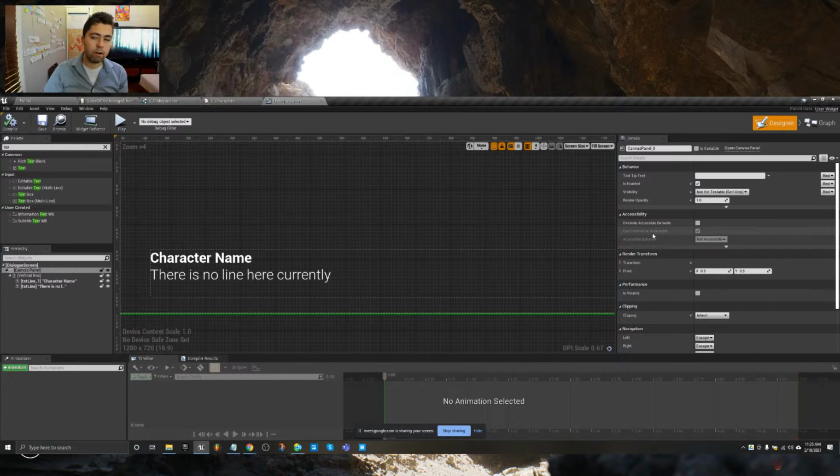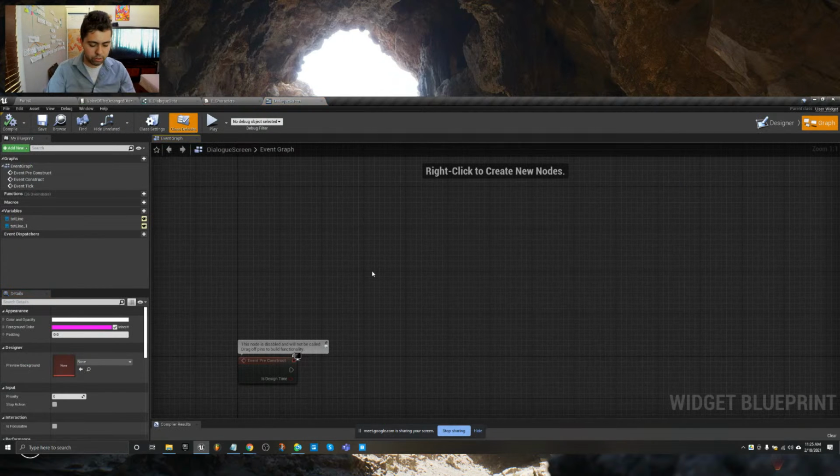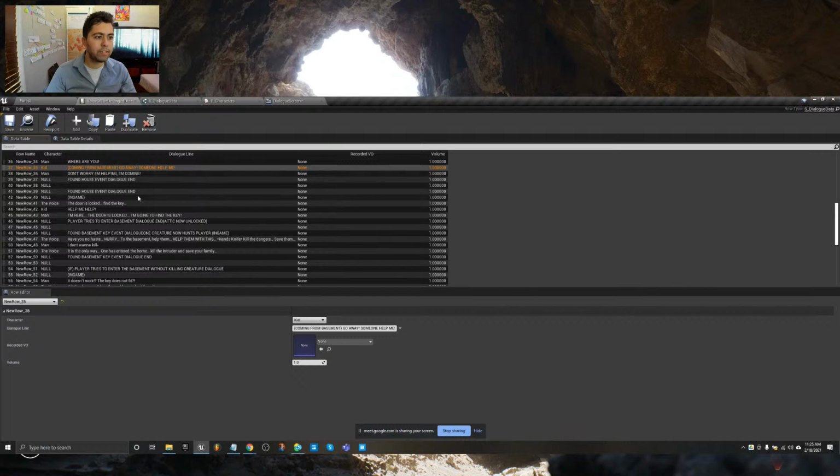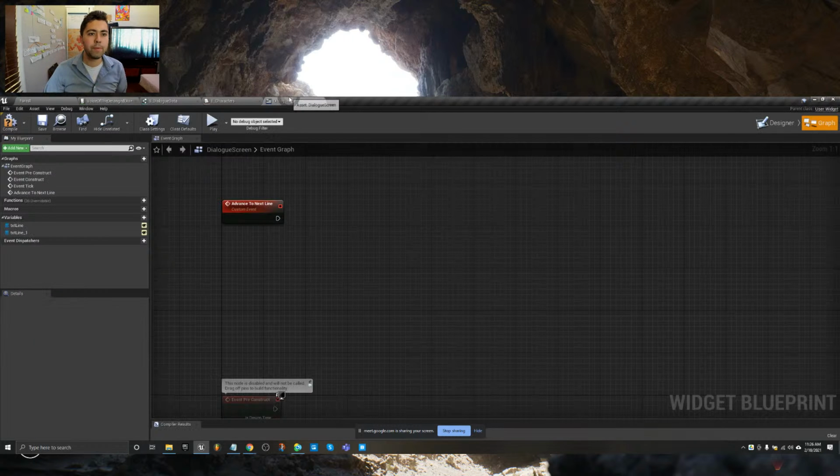All right. So on our widget, let's go to this. We're going to make a custom event. Name the custom event advance to next line. Now we have all our dialogue pasted over exactly as it was from the script itself, now in a machine-readable format in the form of this data table. So we just need to ask this data table for lines and feed that into the widget and have that happen in a cinematic way, be able to delay, that kind of thing. So let's get data table.